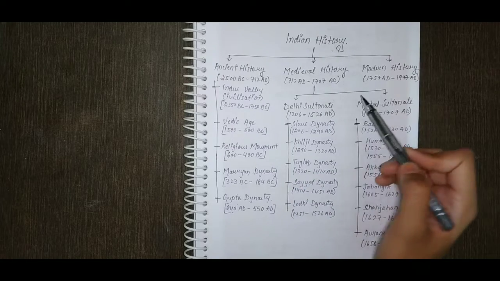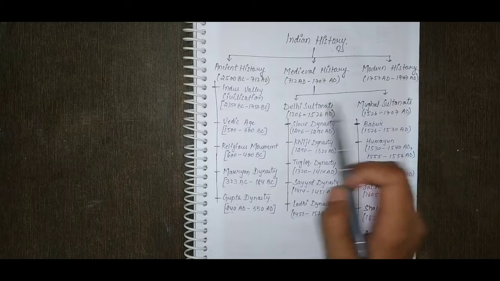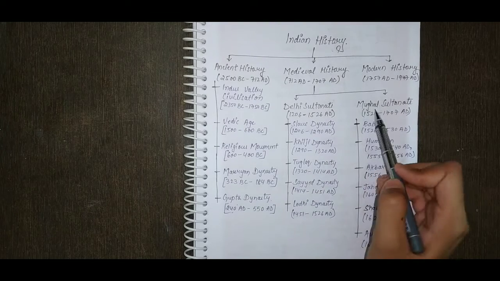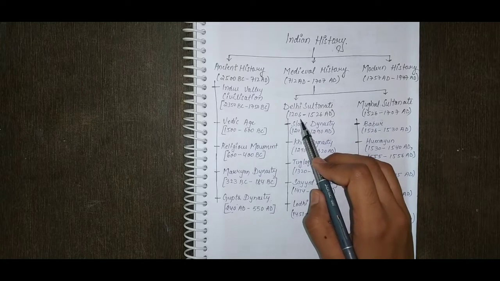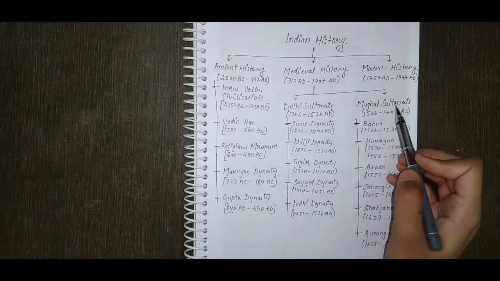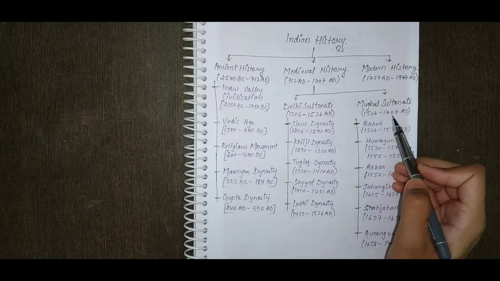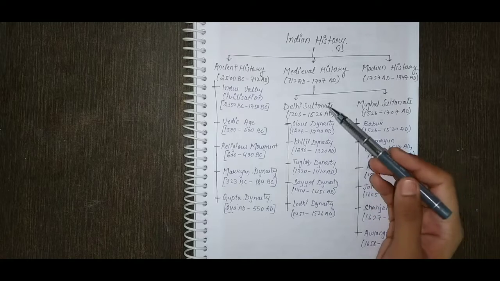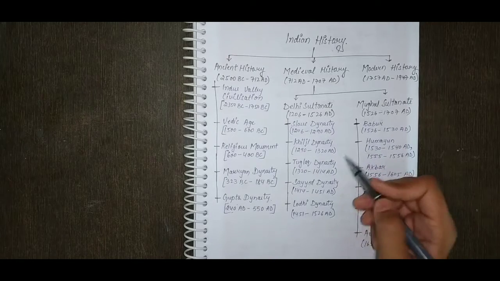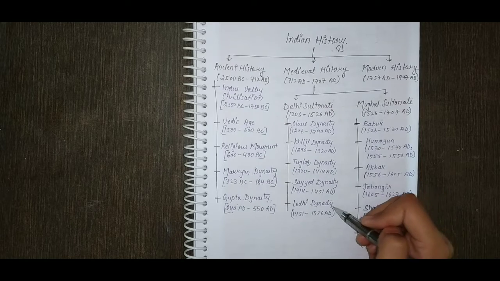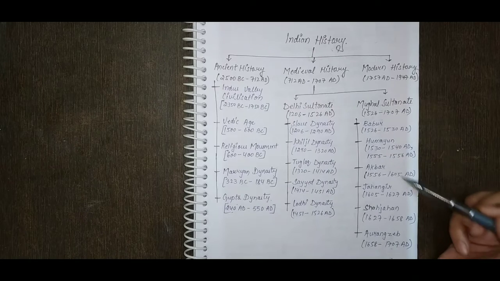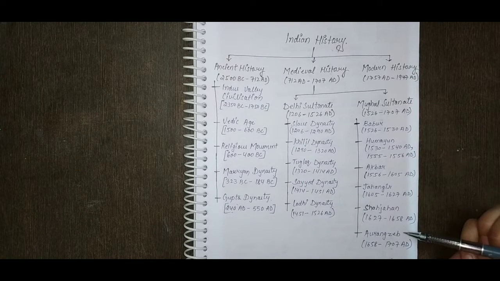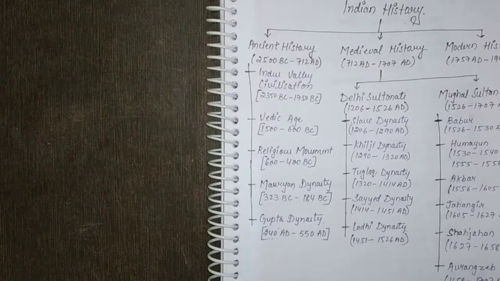Then in medieval history, we have to study two parts. The first one is the Delhi Sultanate, and the second one is the Mughal Empire. The Delhi Sultanate goes from 1206 to 1526 AD, and the Mughal period from 1526 to 1707 AD. In the Delhi Sultanate we study the Slave dynasty, Khilji dynasty, Tughlaq dynasty, Sayyid dynasty, and Lodi dynasty. In the Mughal period, we study Babur, Humayun, Akbar, Jahangir, Shah Jahan, and Aurangzeb. He is the last king of the Mughal period.